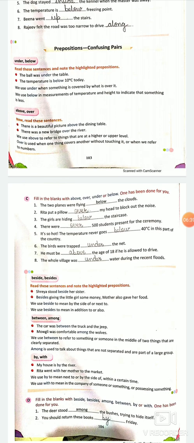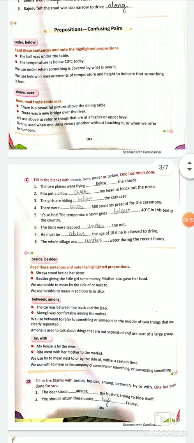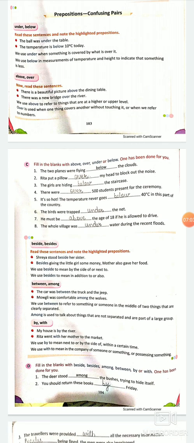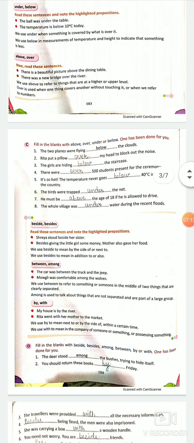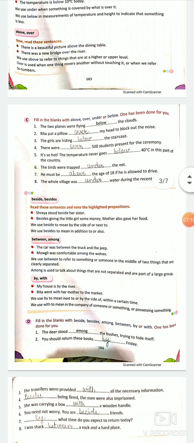Right? Above and over. Same way. Below is used for measuring temperatures and heights when we have to indicate something less. Above is used to measure temperature and height when we have to indicate something that is more. For example, there is a beautiful picture above the dining table. There was a new bridge over the river. So we use above to refer to things that are at a higher or upper level, and over is used when one thing covers another without touching it, or when we refer to numbers.